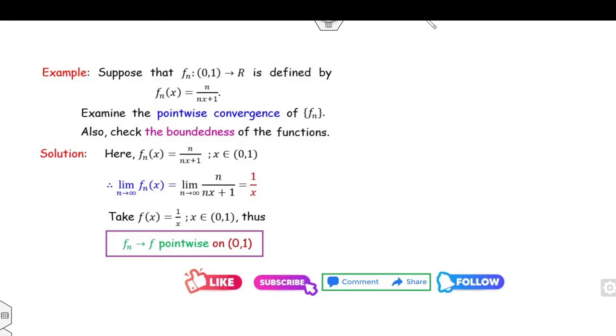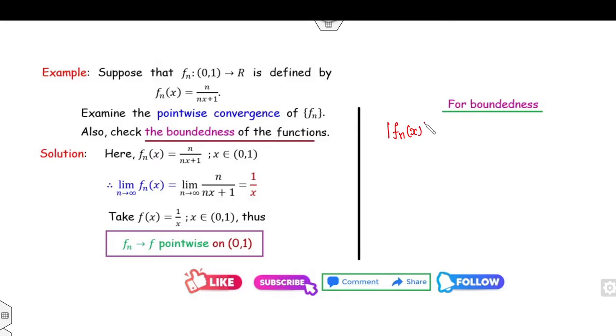Now you can check the boundedness. How can you check the boundedness? We can start with the modulus of fn(x). It is n over (nx plus 1). Now clearly, if x lies between 0 and 1, 1 over (nx plus 1) is always less than or equal to 1. Fine. So this number is less than or equal to n. Or you can say, because it's an open interval, strictly less than n. So what does it mean? That means fn(x) is a bounded function.